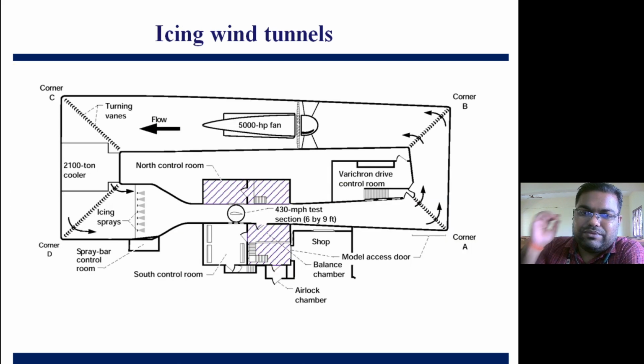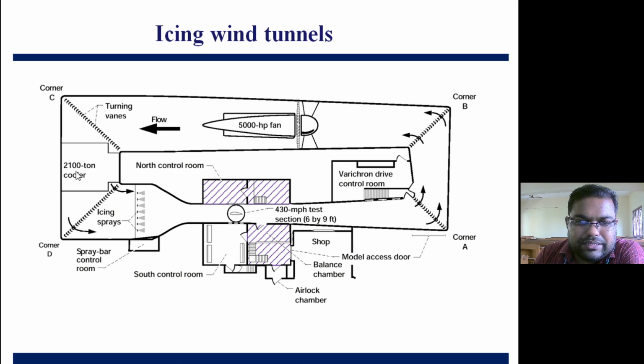Next one is the icing wind tunnel, right? This is required to study the behavior of the airflow on the aircraft wing when the aircraft flies at higher altitude, right? So usually it will be a closed circuit kind of tunnel. If you look at this schematic diagram, I have taken it from the NASA website. So this is basically one tunnel, means a fan is there which is attached with a motor, a 500 horsepower fan, and all these corners you are seeing, these are the guide vanes, right? So flow will come from here, right, and goes through the guide vanes.